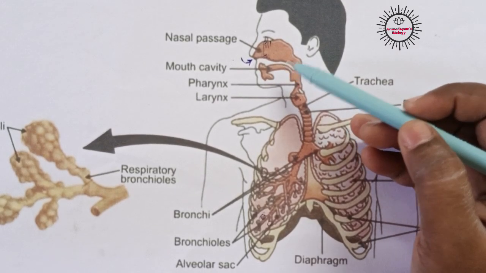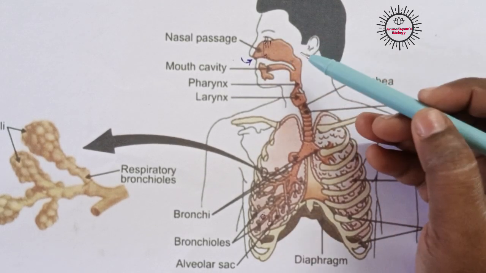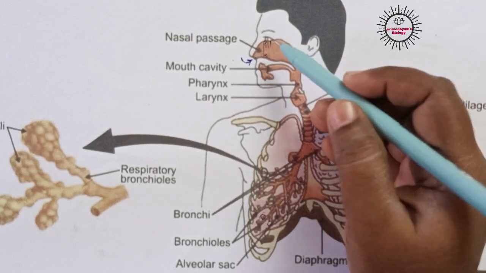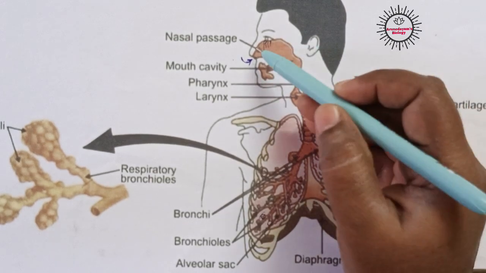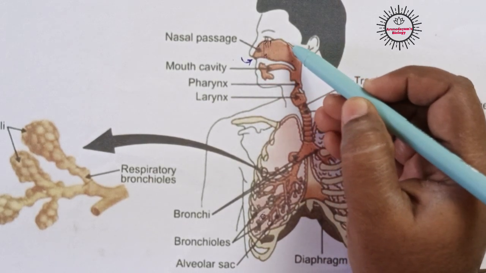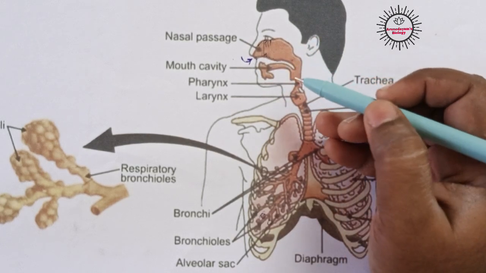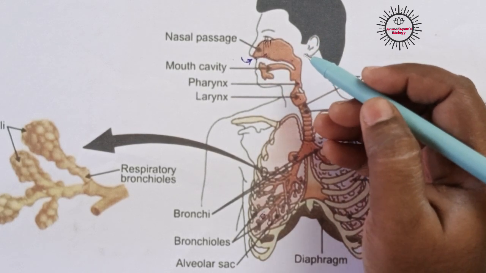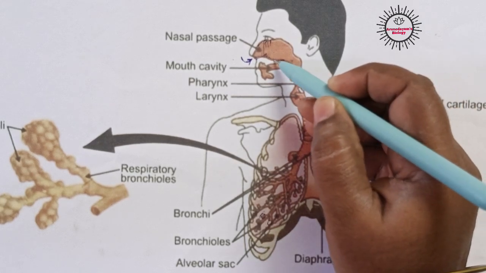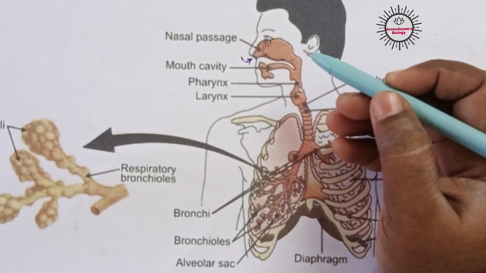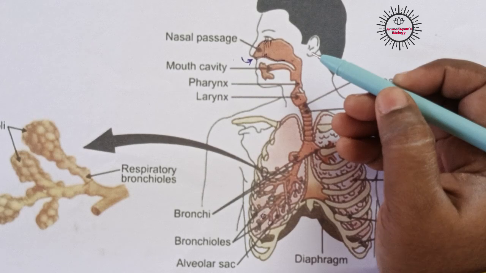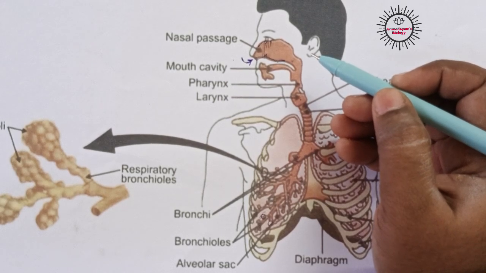In addition to these hairs, we have a mucus lining also. This nasal cavity is lined with a membrane called the mucous membrane. That means this membrane produces a sticky substance called mucus.